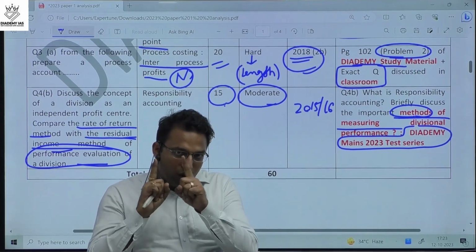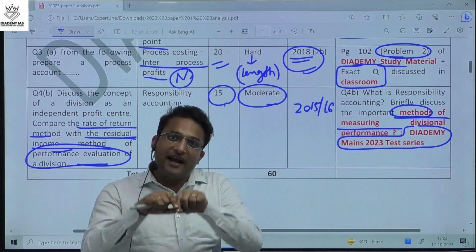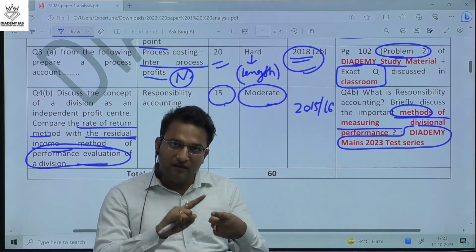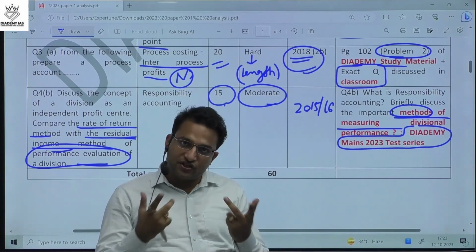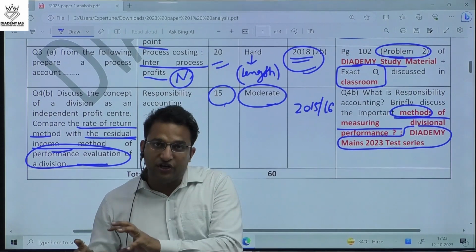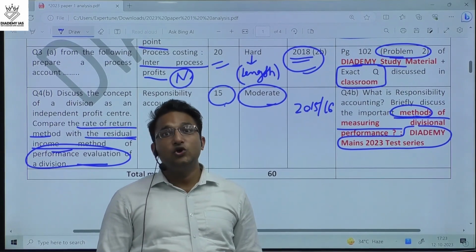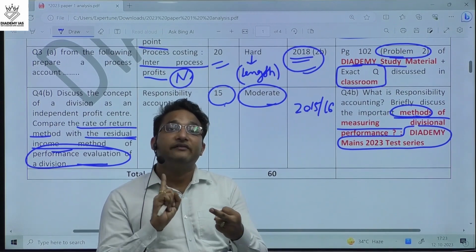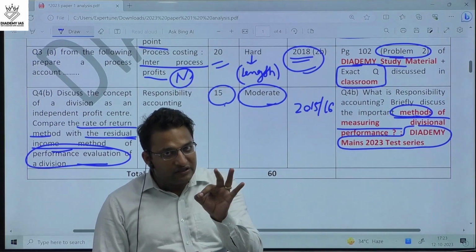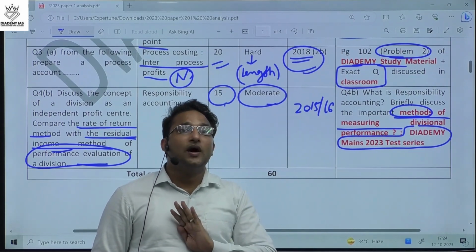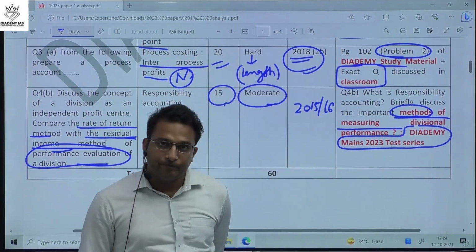This also happens to be a very, very important source for mains. If you are going for the classroom, then you get everything I am talking about: study material, tests, the PYQ solutions, discussion, and mentoring also. But if you are going for self-study, then you must have the study material, the test series, and the previous year question solutions. If you cover these three things diligently with proper discipline, then you are again going to excel in the exam.